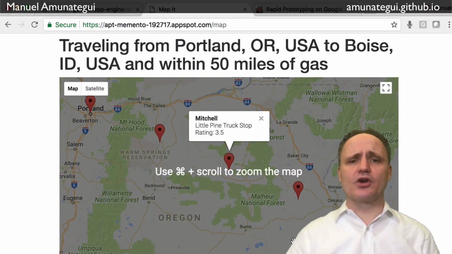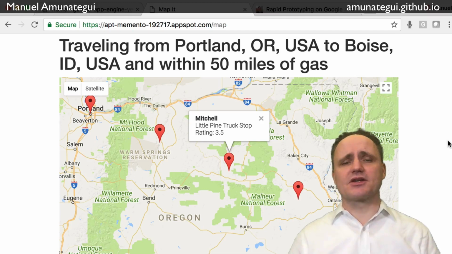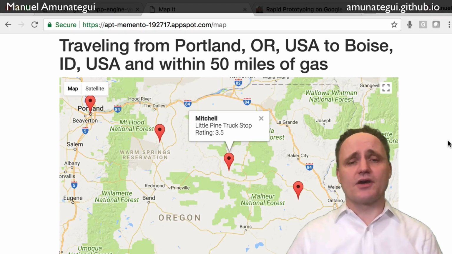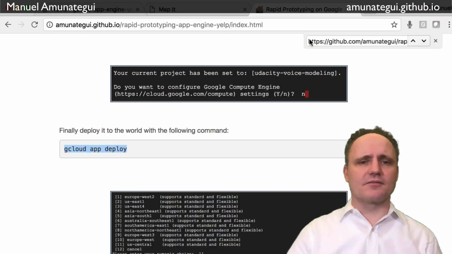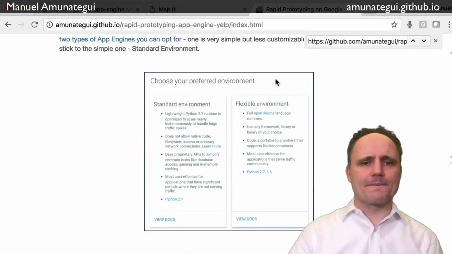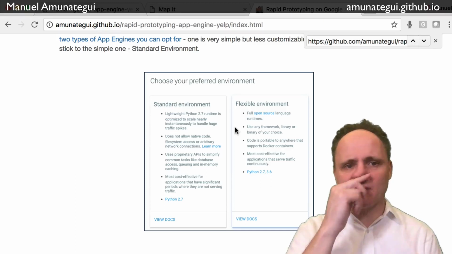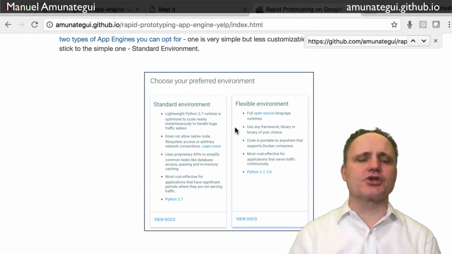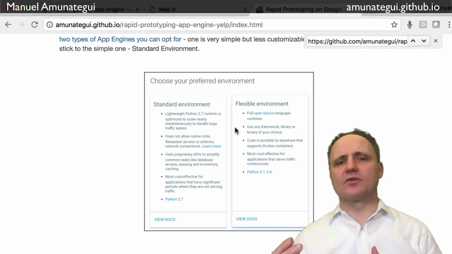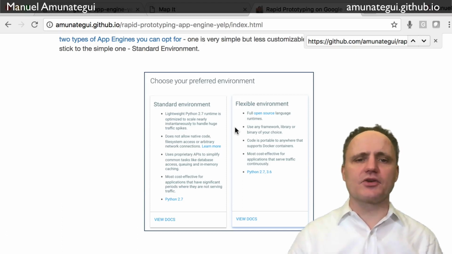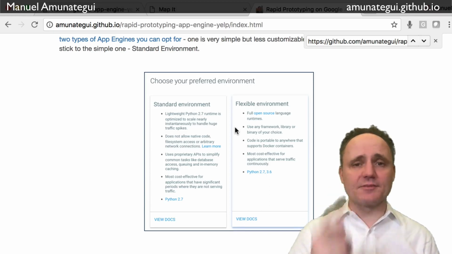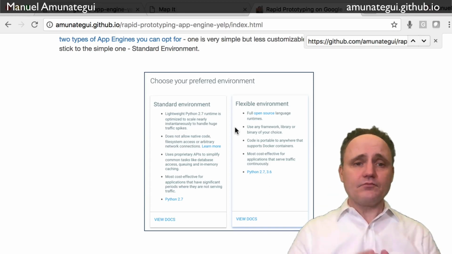So super simple, right? To upload a Flask application in App Engine. I love the fact that it's serverless, so I don't have to worry about any hardware. It's super easy to do. Just a few things I'd like to mention while we're on this topic, and all this is in the blog, is that there are two types of options for Google App Engine. One is called the standard environment, and those are for simple applications. And then there's flexible. Flexible is for a more complex one. In this case, you need custom libraries, more complex things. Maybe you want to write to files, these kinds of things. It's a little bit more complicated. Whenever possible, use the standard environment.